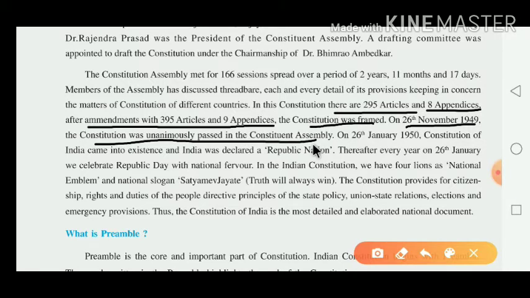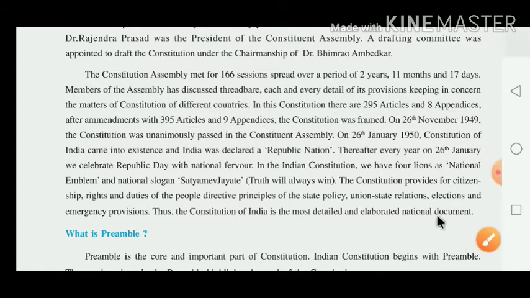Now dear children, what happened there? On 26 November 1949 the constitution was passed by the assembly unanimously, it means sarva sammati, all people agreed in the Constituent Assembly, and they passed the constitution on 26 November 1949.